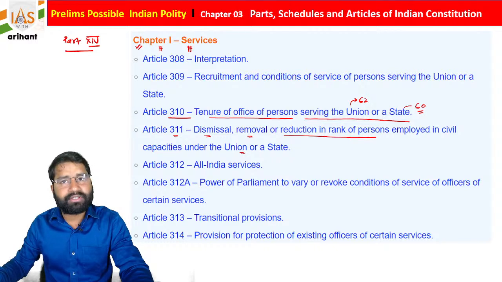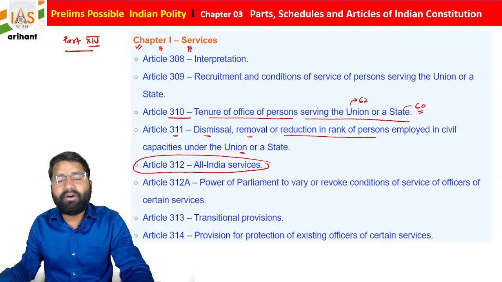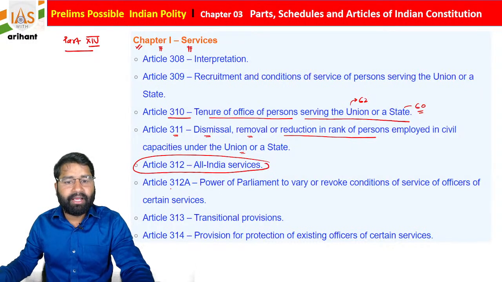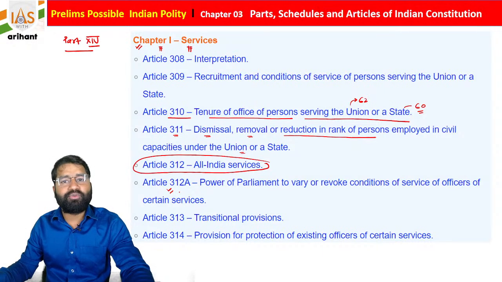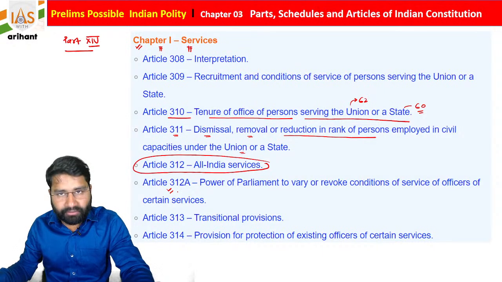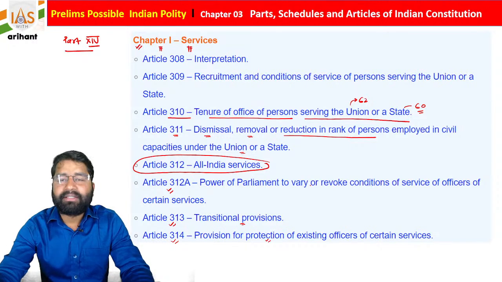Article 311 is about the dismissal, removal or reduction in rank of a person employed in a civil capacity under the Union or State, and Article 312 is about the All India Service. Article 312A is also there: power of Parliament to vary or revoke the conditions of service of officers of certain services. Article 313 is about the transitional provision. Article 314 is about the provision for protection of existing officers of certain services.